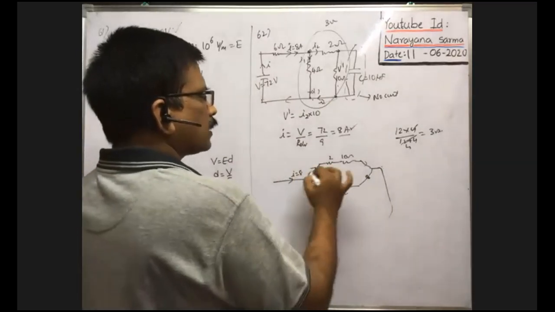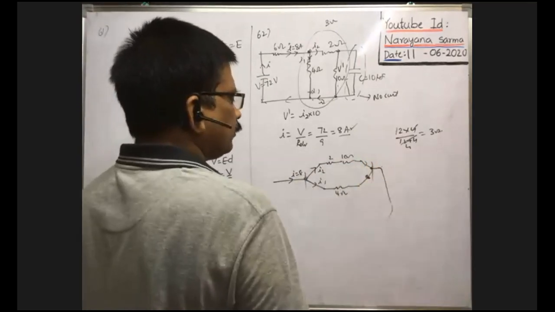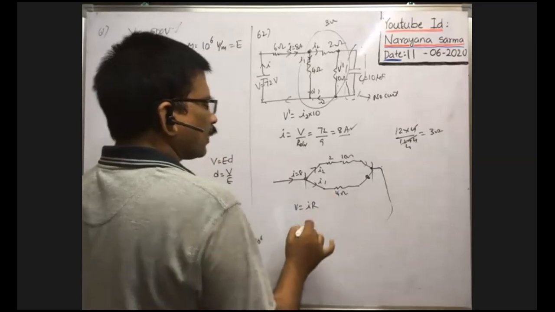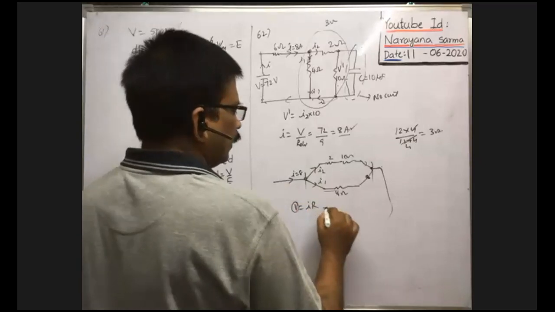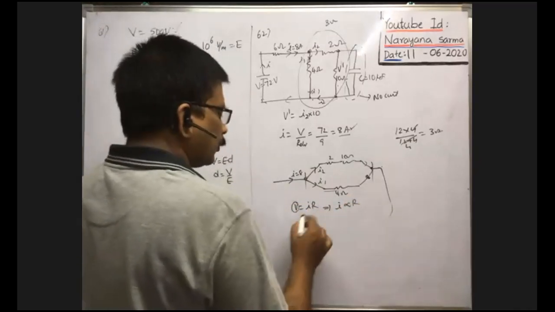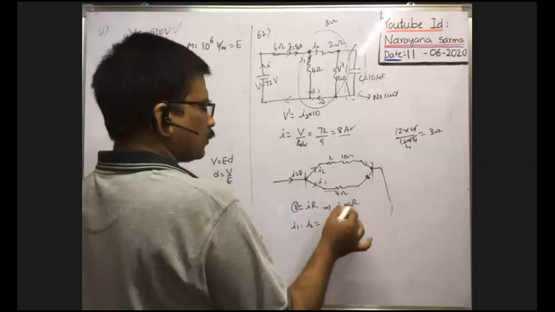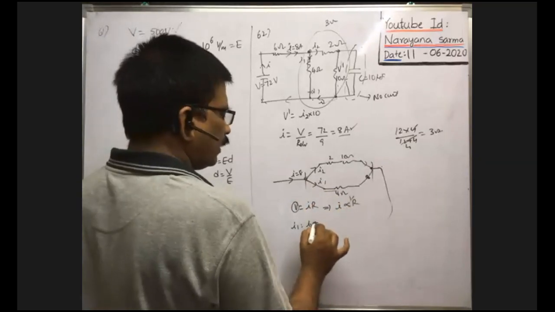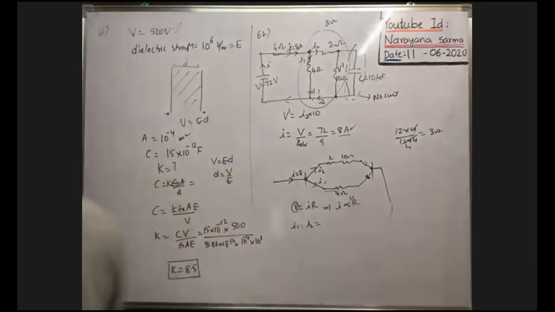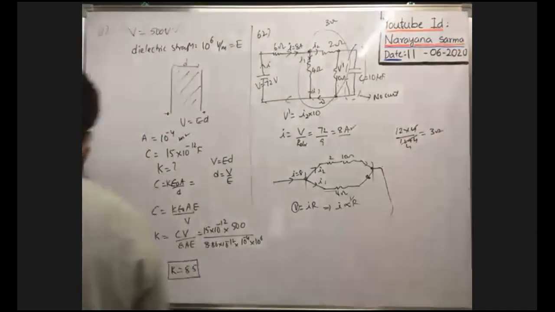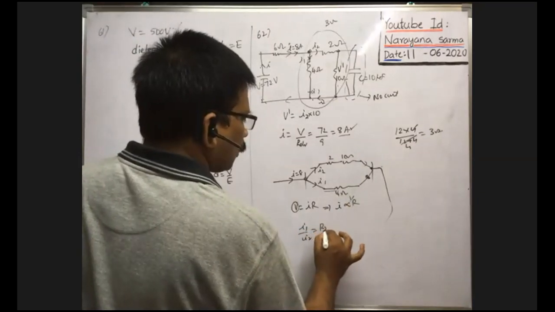Now what about this current I2? You see, this series combination and this one are both in parallel. Then the potential difference across this combination is the same. So from V is equal to I into R, as the potential difference across both is the same, V is constant. Then I is inversely proportional to R. First you write the ratio: I1 by I2 is equal to how much? I is inversely proportional to R, so I1 by I2 is equal to R2 by R1.